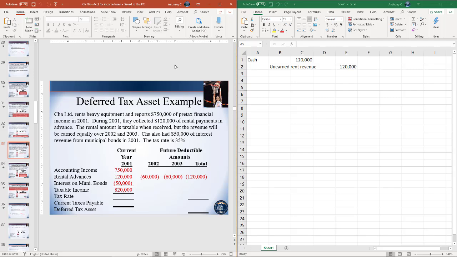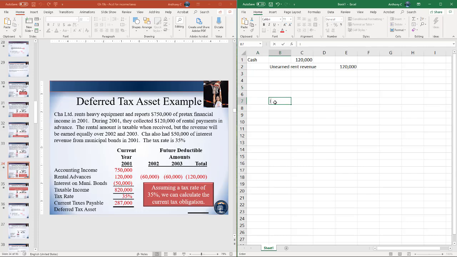So at this point, we can calculate both our deferred taxes and our income tax payable. To figure out our income tax payable, or our current taxes payable, we can simply multiply the $820 by the tax rate of 35%. So we'll get out to $287, which tells us we can debit income taxes payable for $287.